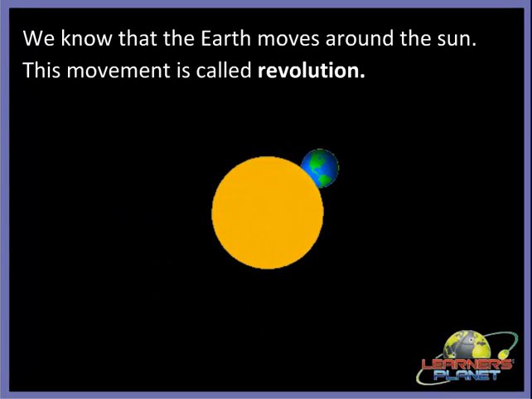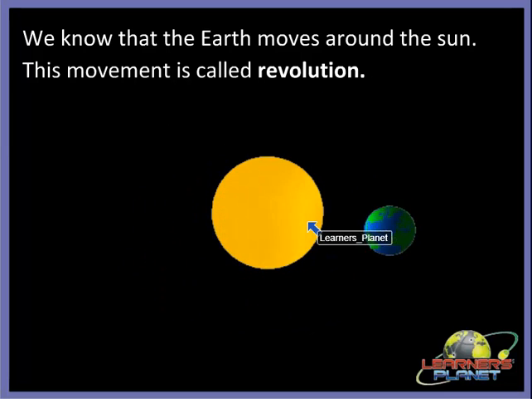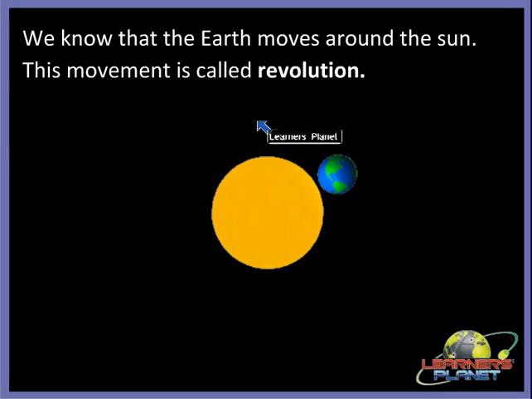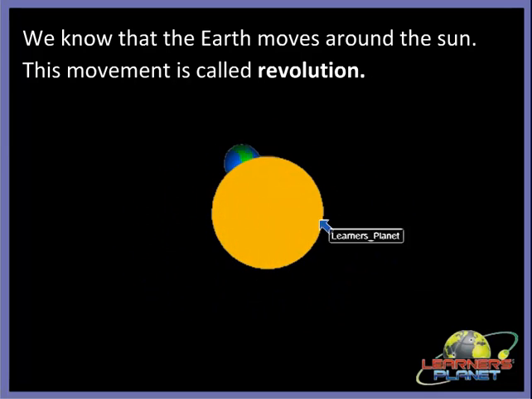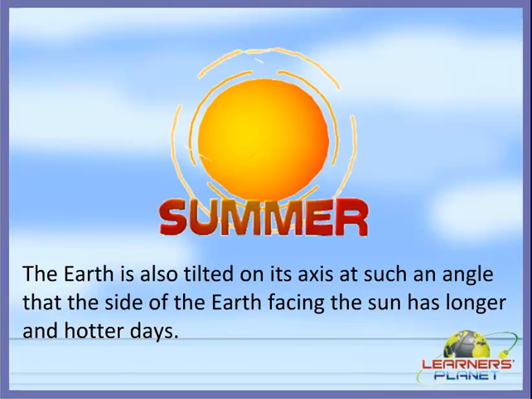Children, we know that the earth moves around the sun, right? And this movement of the earth around the sun is called revolution. As you can see in the picture, the earth is moving around the sun. So this movement of the earth around the sun is called revolution, right? Children, the earth is also tilted on its axis at such an angle that the side of the earth facing the sun has longer and hotter days, right?